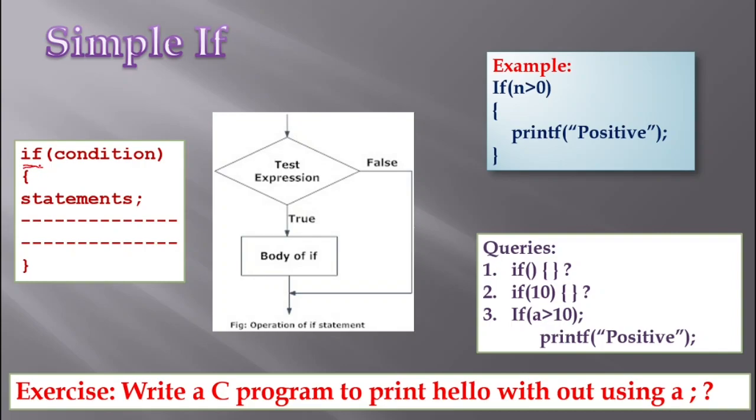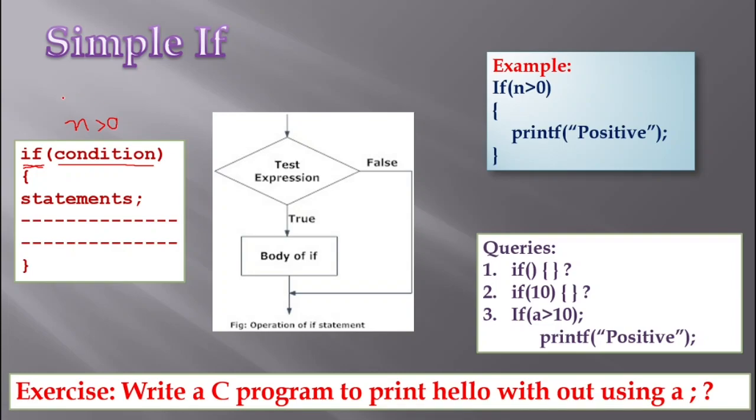If, and here I require a condition. What is this condition? For example, if I have to check whether a number is positive, then I have to write whenever the given number, let me say n, is greater than 0. Whenever n value is greater than 0, then it is nothing but positive.